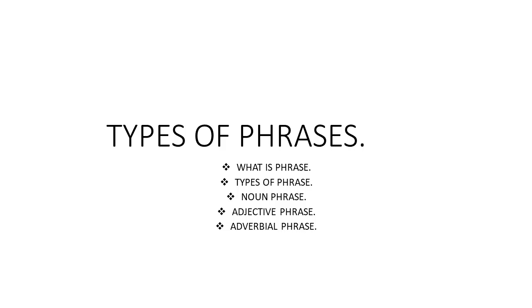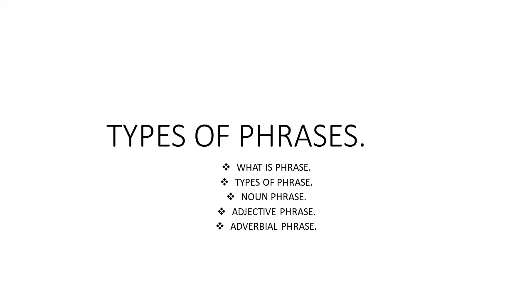So what are examples of adjective phrases? Of great nobility, with long hair, of short stature, with blue eyes, in white dress, etc. Let's see some examples for good understanding. He is a man of great nobility. He is a man. What sort of man is he? Of great nobility. Here this group of words, which is called a phrase, defines the quality of this man. So this group of words does the work of an adjective. This is called an adjective phrase defining this noun. He is a man of great nobility.